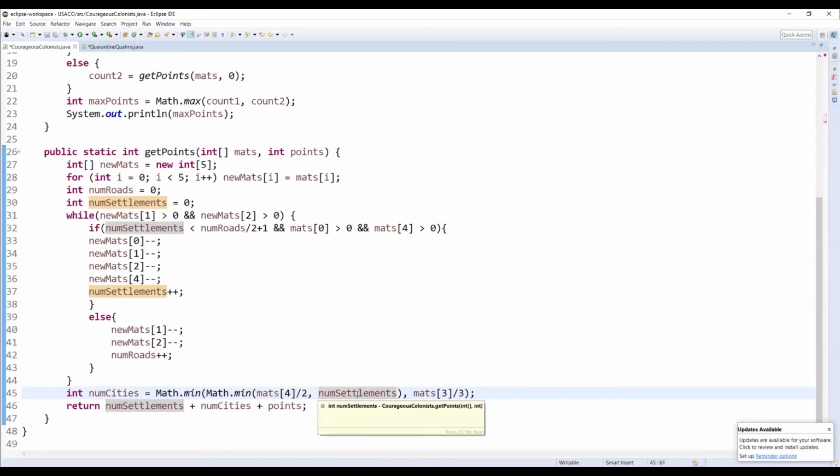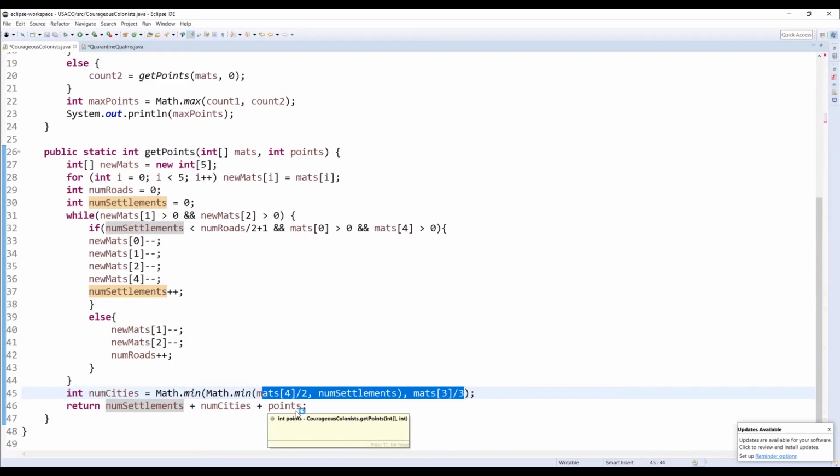The next limiting factor is number of settlements. Again, a city has to be upgraded from a settlement. So if there is only one settlement on the board, even if you have infinite ore and wheat, you can only build one city. Last limiting factor is ore. And we have to divide by 3 because it takes 3 ore to build a city. If we have 9 ore and whatever, 100 wheat and 100 settlements on the board, we can still only build 3 cities. So after doing that, we find the minimum of these 3, which tells us the limiting factor. And then that's just the total number of cities.